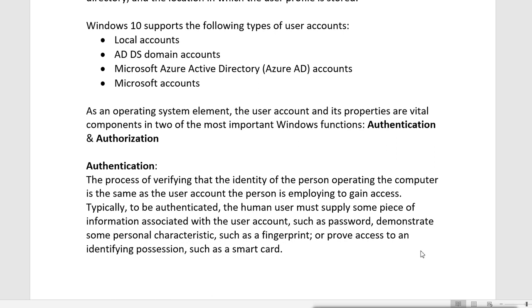So either you authenticate yourself by providing credentials like passwords, or we can use a physical thing for login authentication, like a fingerprint sensor, face detection, or even the smart card also. So identifying or verifying our human user to the machine is the process called authentication.